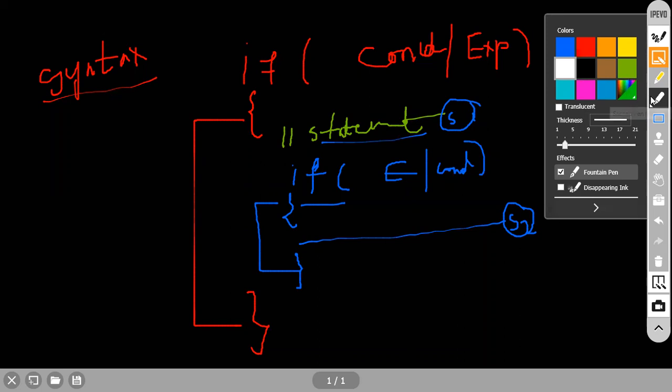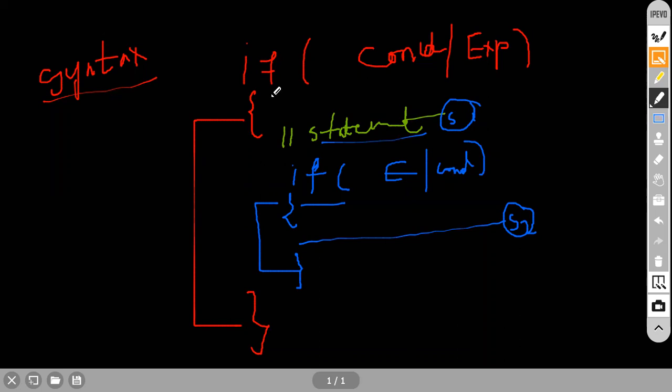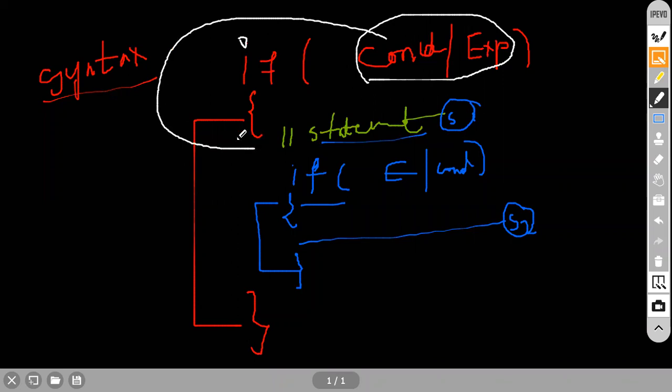Now I am going to show you what exactly this is. Suppose I have a condition like this. Here I have an expression. If this expression is true, suppose the control comes here. It will check the keyword, that is if. It will understand there is some kind of expression. If this expression is true, then it will go inside the if body. In this if body, there is a statement. It will execute this statement. Further, it will move here. Again, it will say there is one more condition.